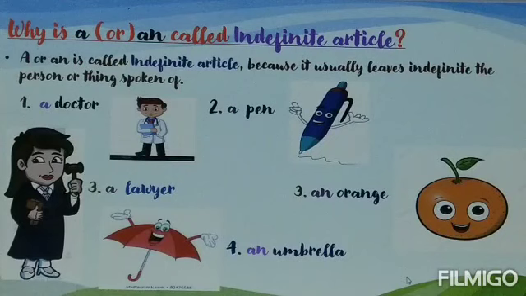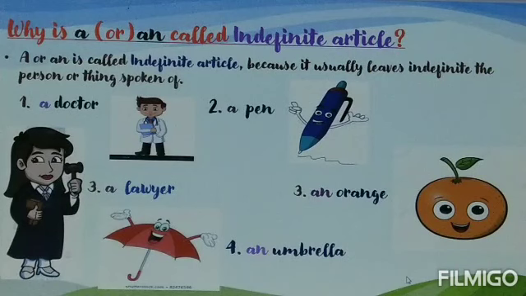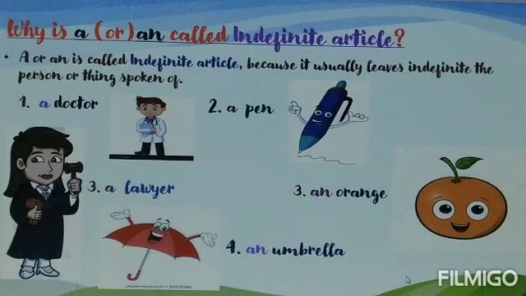Now let us understand through examples. A doctor. Here I am not talking about any particular doctor. A doctor means any doctor. Now let us see the second example. A pen. A pen means any pen. It may be a blue ink pen, it may be a red ink pen, it may be from any brand. No idea. Just a pen. Now let us see the third example. A lawyer. A lawyer means any lawyer. An orange, any orange. An umbrella, any umbrella. So, article a or article an is used to talk about objects which are just general. That's why these articles are called indefinite articles.